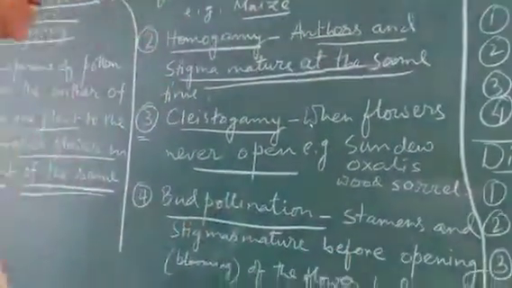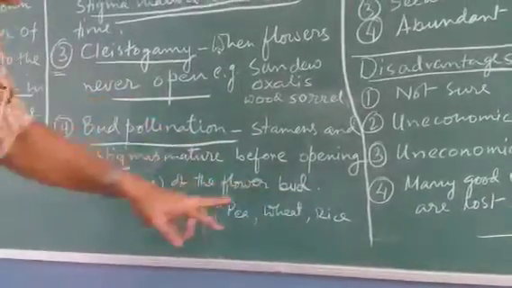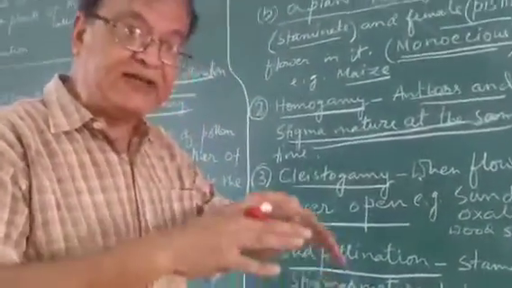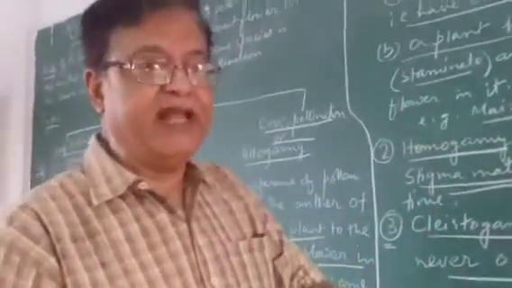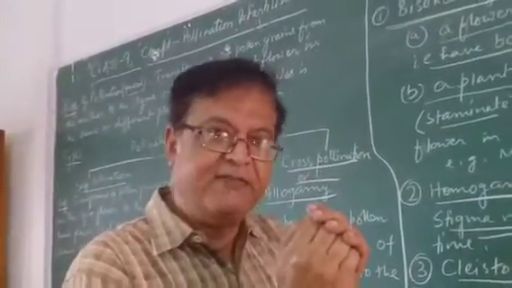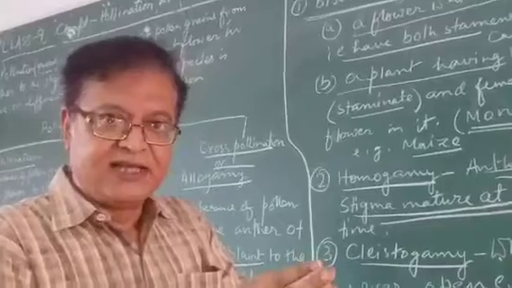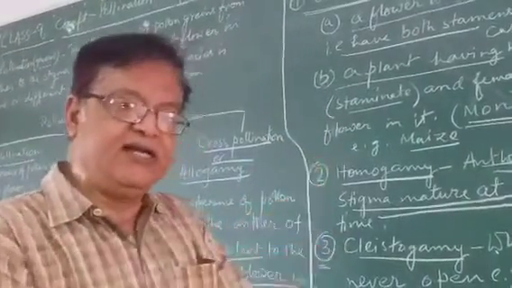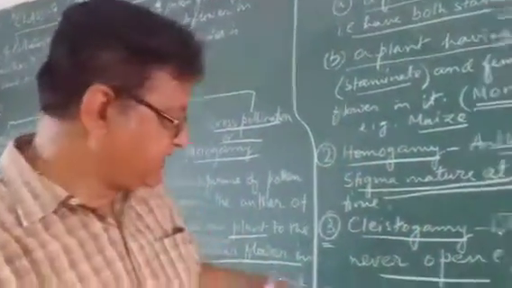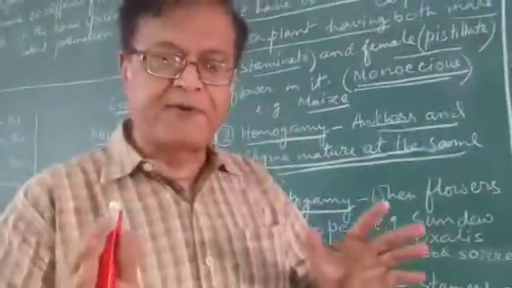And bud pollination is the condition where stamens and stigmas mature before the opening of the bud. It is similar to cleistogamy, but the difference is that the flower will open. In the beginning, when the flower is in bud stage, the structures inside are present. They remain immature in general, but in this case, they become mature before the flower opens. Within that closed condition, the pollination is done. So it is self-pollination. After that the flower opens. This is the condition of bud pollination. Example pea, wheat, rice.